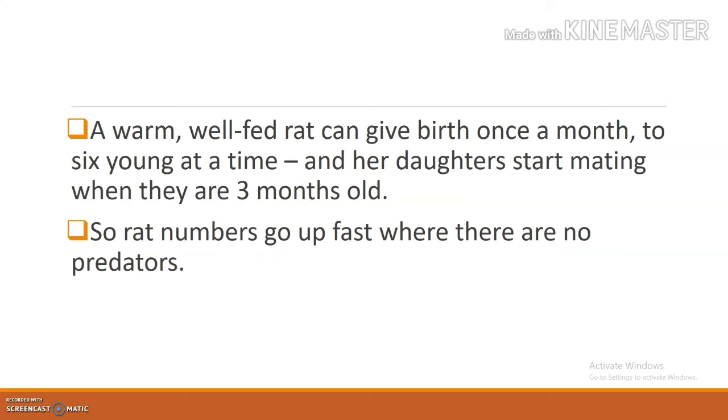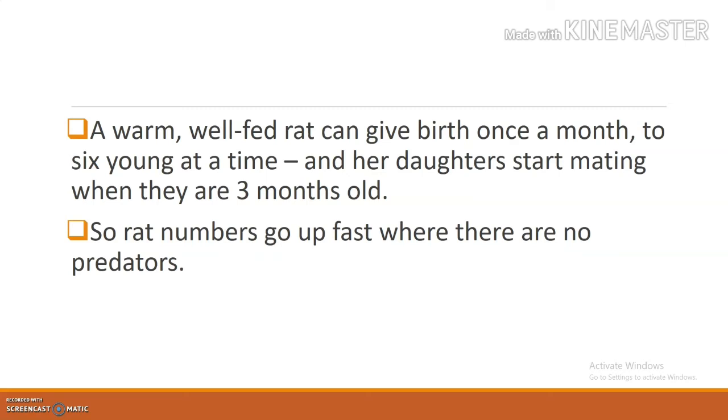And each of these small rats, within 3 months, will start mating and producing babies. This is very great, no? That is why the number of rats is always increasing.